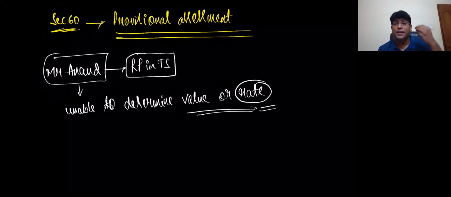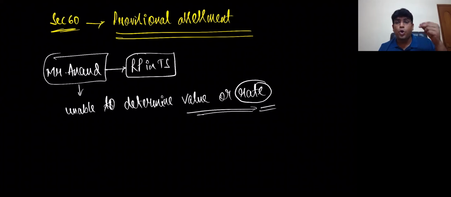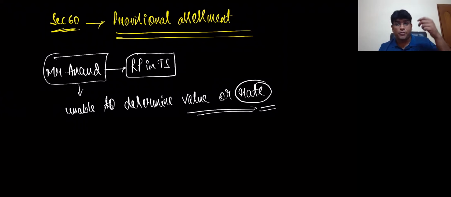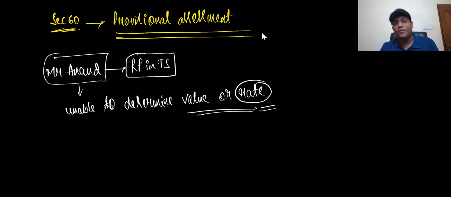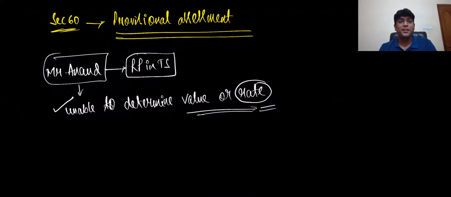they are unable to figure out the rate of GST. That is because that medicine contains different kinds of formulation, and practically the government does not give a GST rate for medicine based on the brand of medicine. For Dolo, Crocin, Coldac, Vicks, it's not like that. So it's not about different types or products of medicine having different rates. It's based on the formula and combination and the products involved that the rate of GST will change. So there could be a case where a person has manufactured a medicine but is unable to figure out what the rate of GST is for that particular medicine. In those cases, my dear friends, this particular person can approach for provisional assessment.